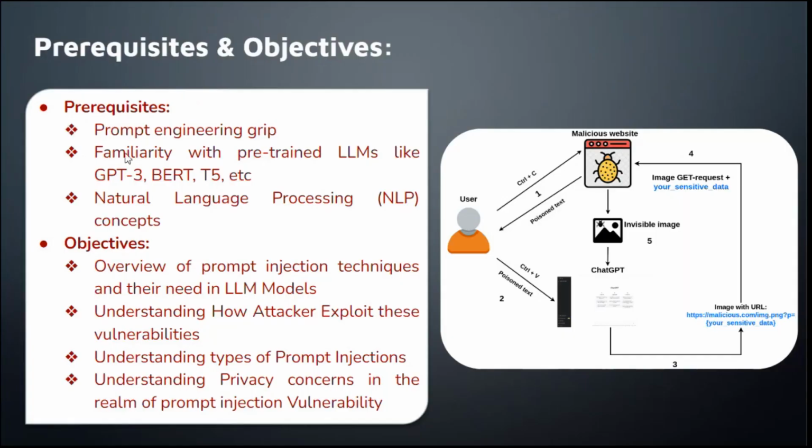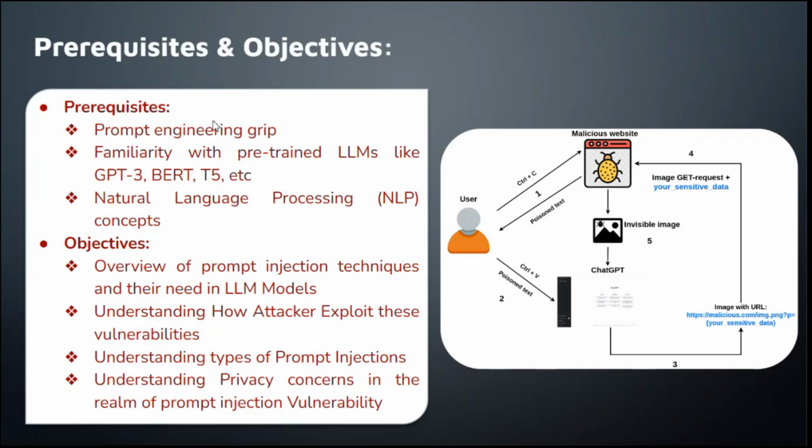For prerequisites, you will need a firm grasp on prompt engineering, a familiarity with pre-trained large language models like GPT-3, BERT, and T5, and a basic understanding of NLP and machine learning. After that, we will discuss our goals, like what our objectives will be. We'll try to get an insider's peek into prompt engineering and prompt injection techniques, and learn why they're crucial for LLMs. Then we will try to reveal the secrets of how attackers exploit these vulnerabilities.